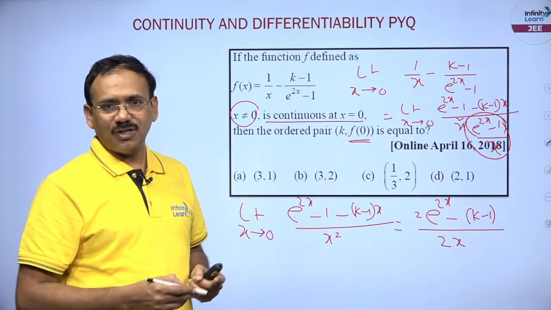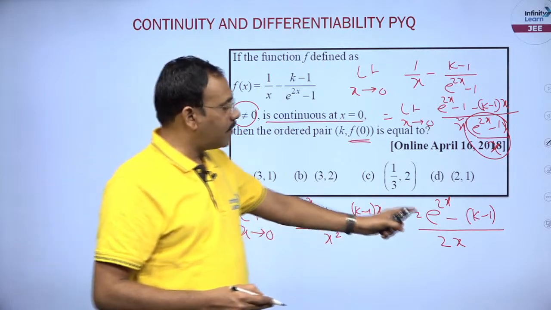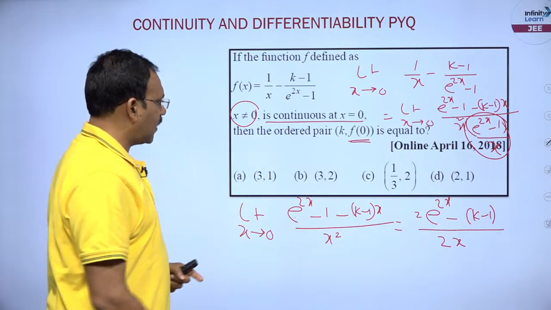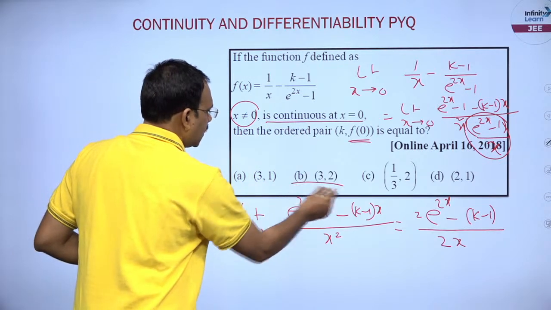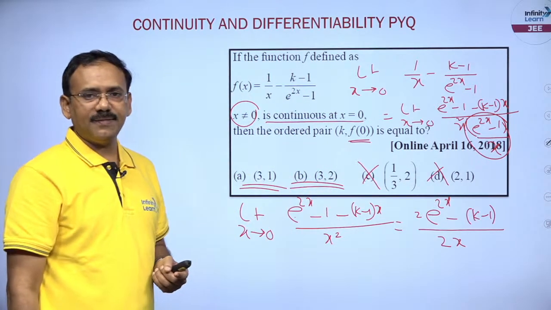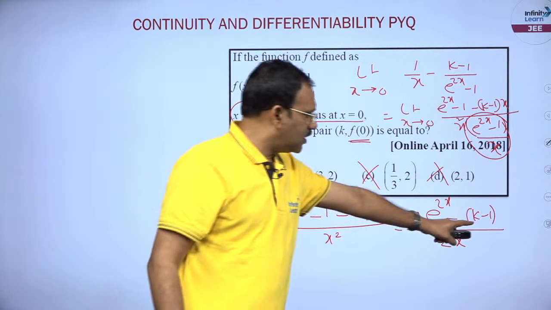Yesterday we have done such questions, right. So k minus 1 is 2 means k value must be 3, that is all. K is equal to 3, there are two such options. So C, D are not the answers. Okay. If k is equal to 3, this becomes 2.